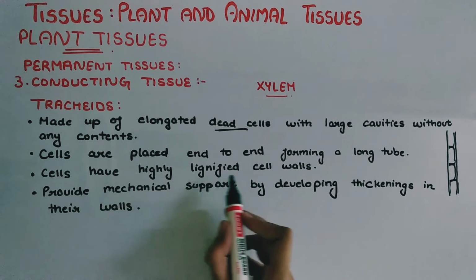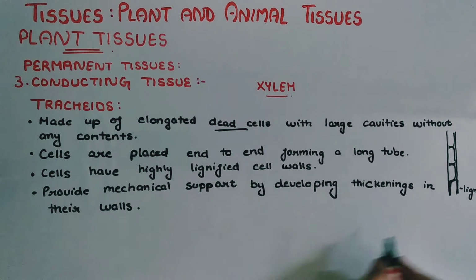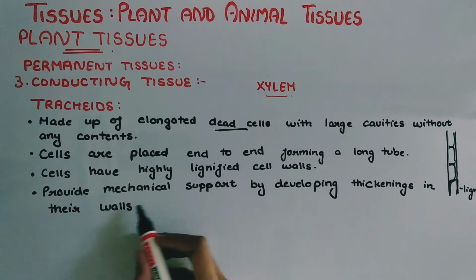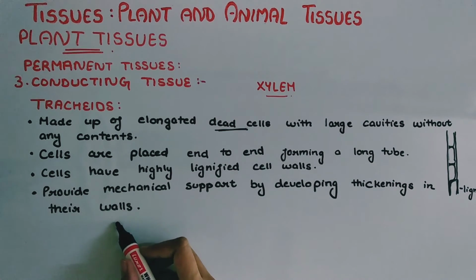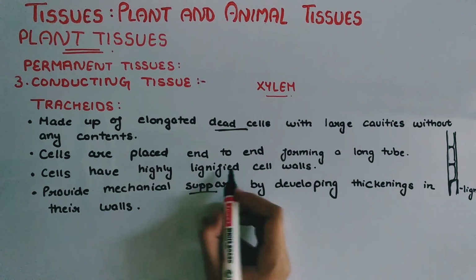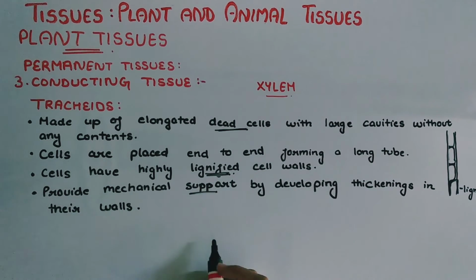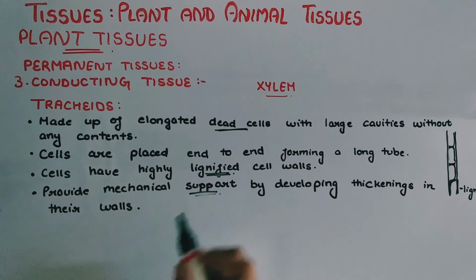Cells have highly lignified cell walls, meaning the cell walls contain a high content of lignin. They provide mechanical support by developing thickenings in their walls. Thickenings will be of lignin that is present in the cell wall and will provide mechanical support.